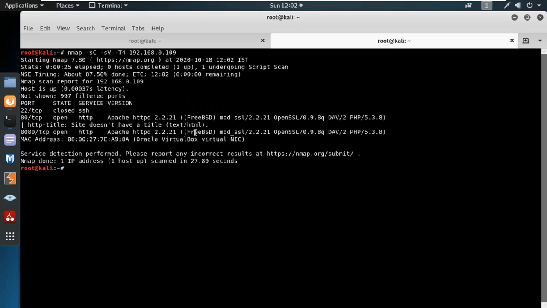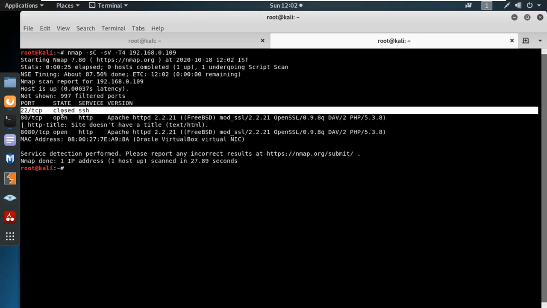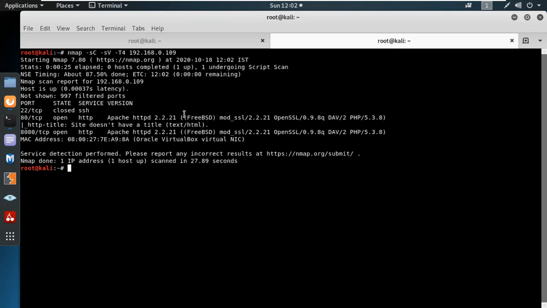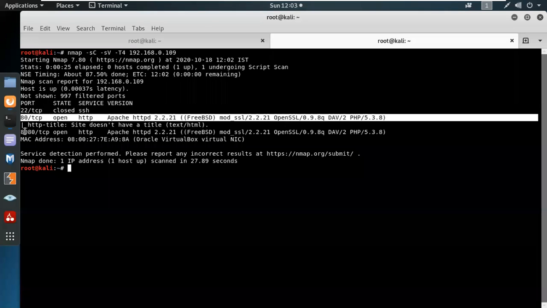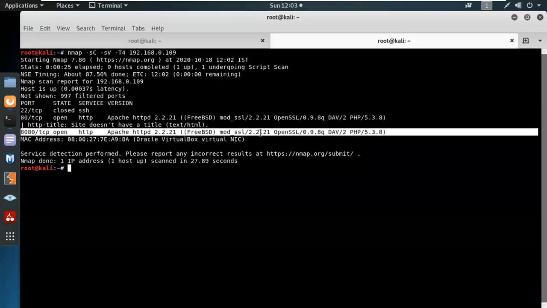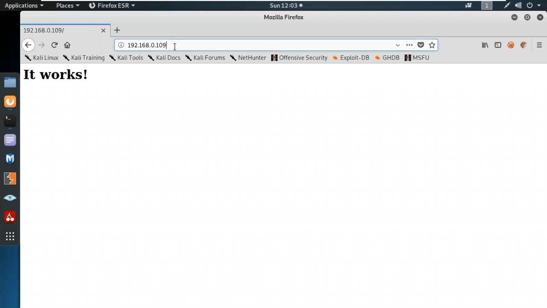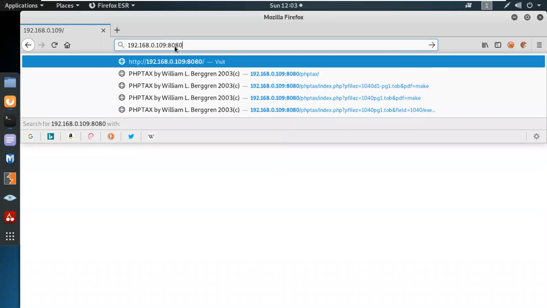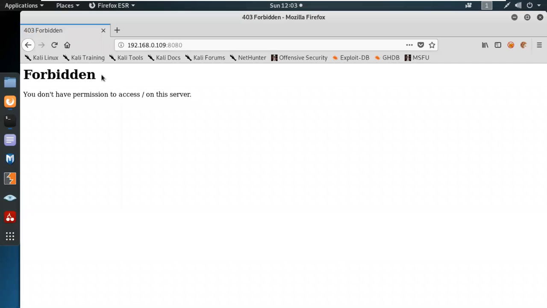The only thing I can see is port 22, which is closed. Port 80 is open, and it's showing us it's FreeBSD. They are running mod_ssl version 2.2.1 and OpenSSL version this. And there is a port 8080, which is also open. Over here I can see only port 80, but if I jump to port 8080, it's saying you are forbidden. You don't have the permission to go over there.